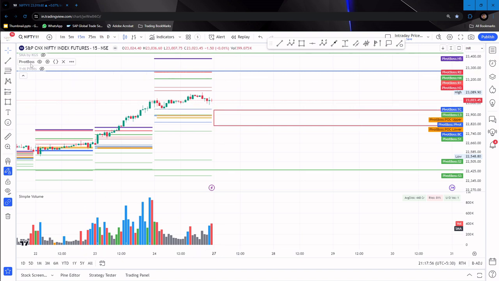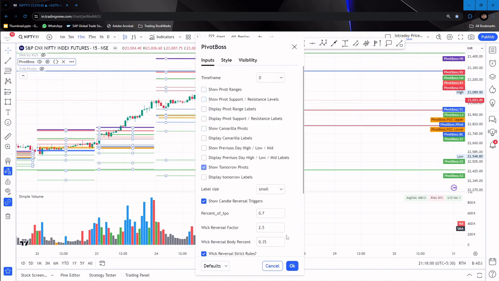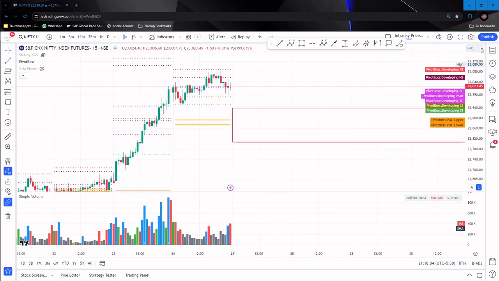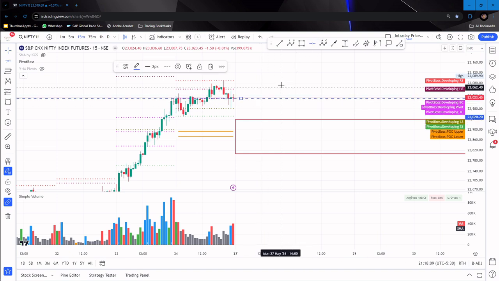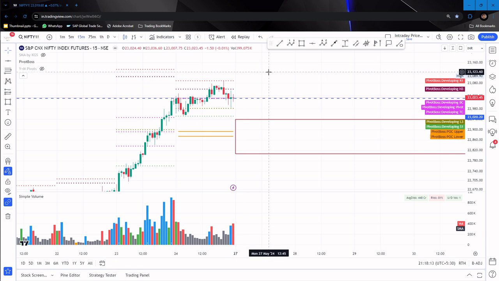Now let us see what can be expected on Monday. Now let me close all these. Now let me go to tomorrow's pivots for Monday. For Monday, what I see is that the CPR is a single line CPR. Why a single line CPR? Because it is a narrow CPR and we can expect some sort of move, whether upside or downside. That is what we are going to check.